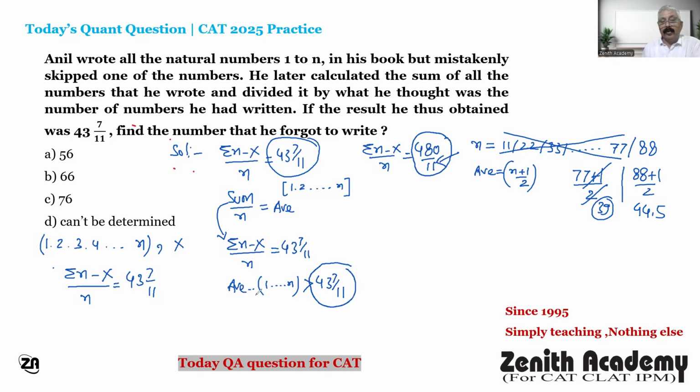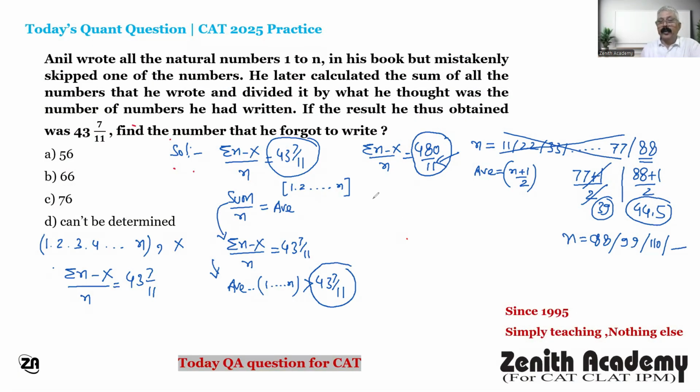And here you already have a thought that the average must be greater than 43 and 7 by 11. The first time when you take 88, the average is 44.5, meaning the average of the first 88 natural numbers is 44.5, which is greater than this. It suggests that n may be 88 or the next multiples 99 or 110 or whatever. So 11 to 77, no chance. Correct. So the value of n may be 88, 99, 110.